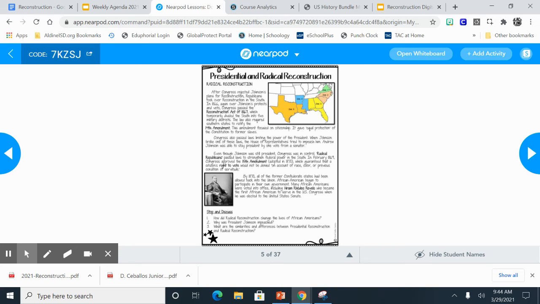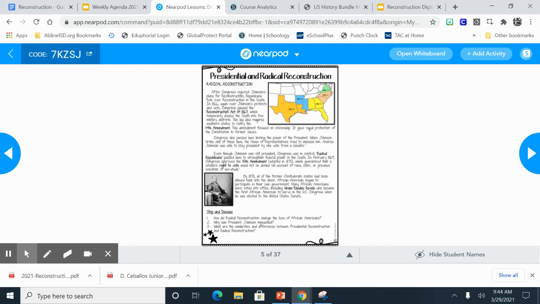Why was President Johnson impeached? Based on what we read, it is because the congressional Republicans did not believe Johnson was doing enough to punish the South. Plus, he wasn't really enforcing the laws that were being put in place.